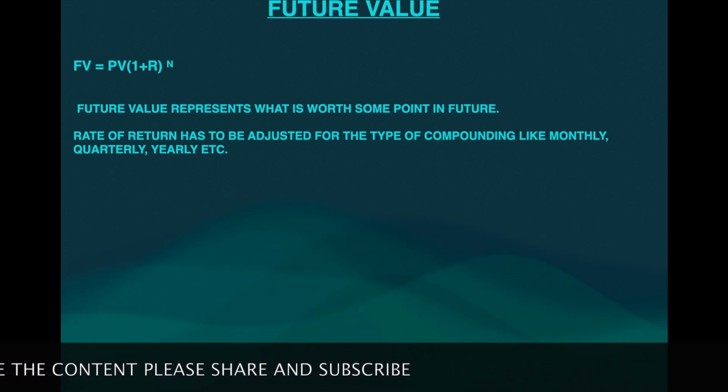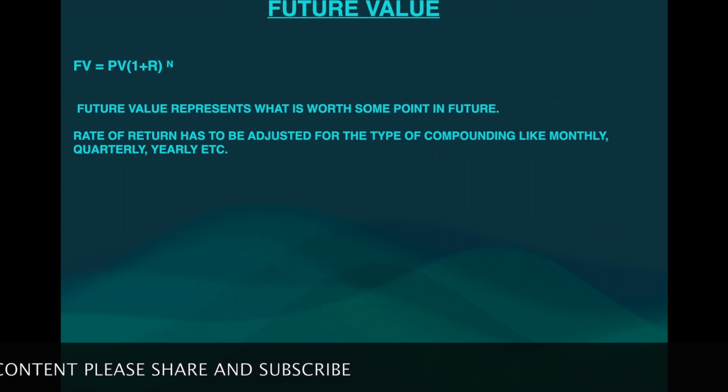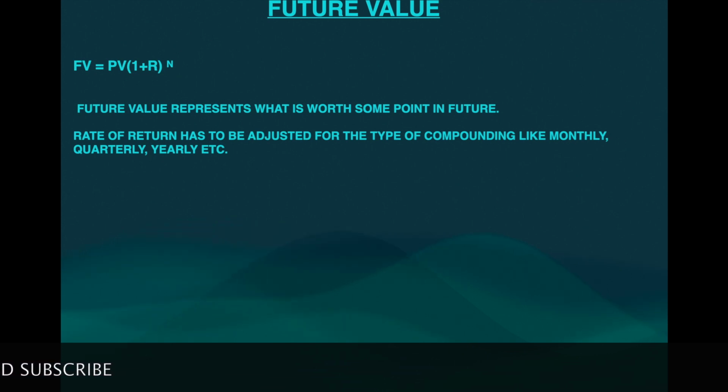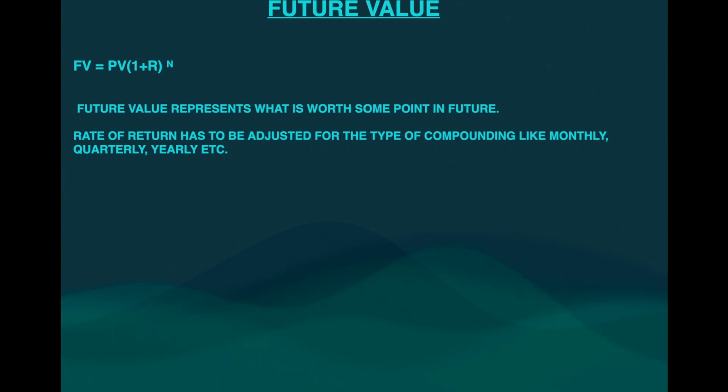Hence here the rate of return will be divided by 2, and at the same time your number of periods will increase by 2, that is, it becomes 2n and R becomes R by 2. However, if the bank gives you quarterly interest, then your rate of return R will be divided by 4 and your n number of periods will be multiplied by 4. So I hope you understand this concept.